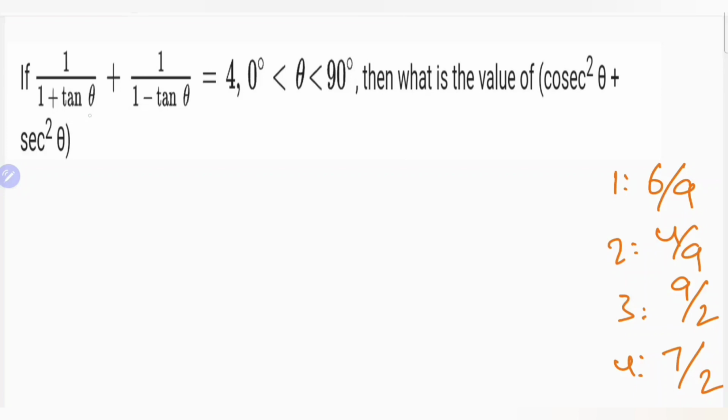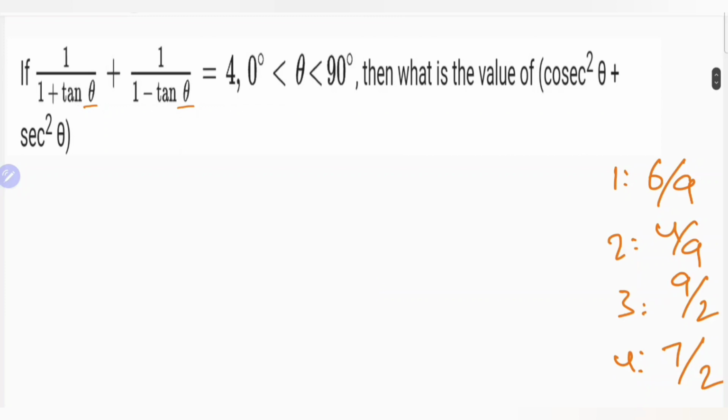And the next one is 1 plus tan theta plus 1 minus tan theta equal to 4. In this type of question, we can use angles directly for this value or process. In examinations, 2-3 options can have coincidence, so I am telling the procedure. Observe one thing: here it is tan theta, and here they are asking cosecant square theta and secant square theta.